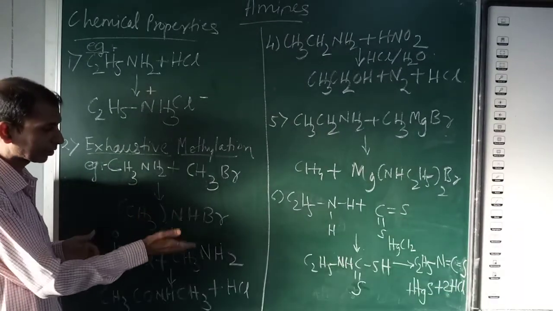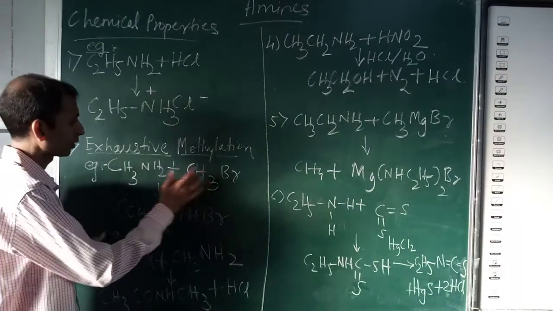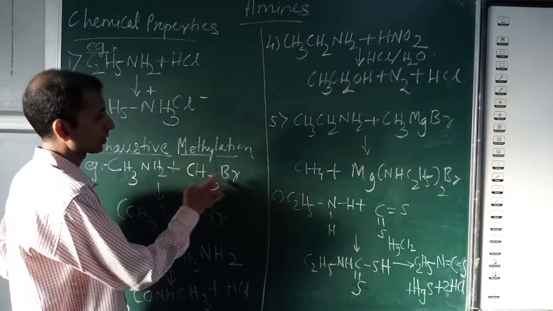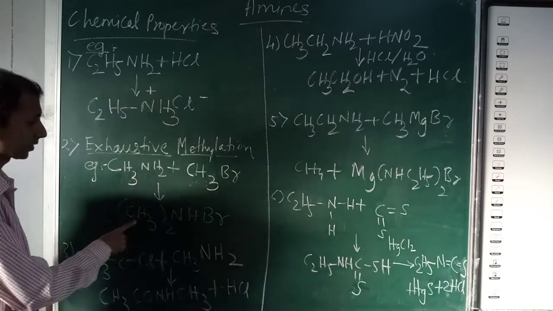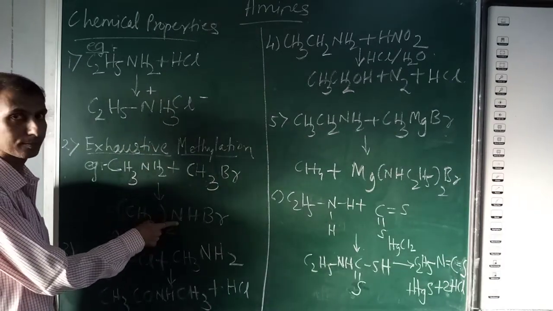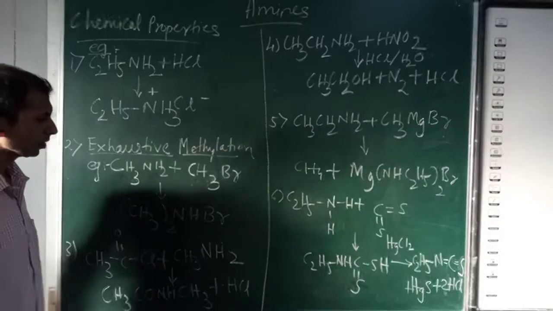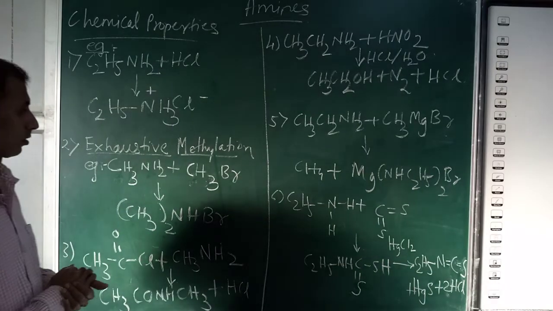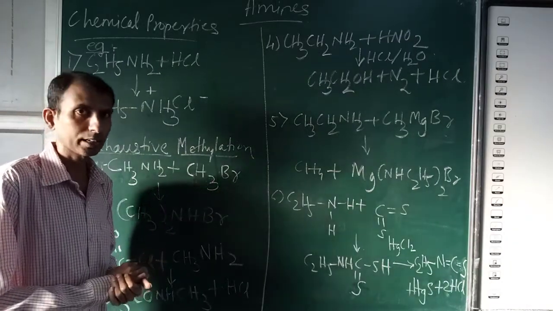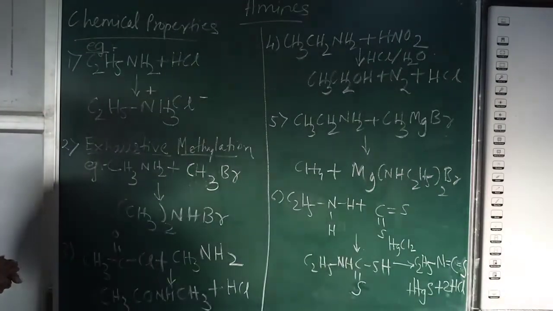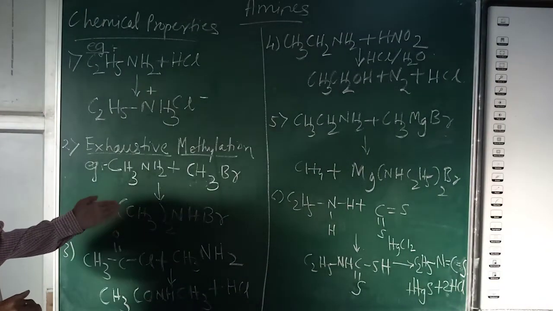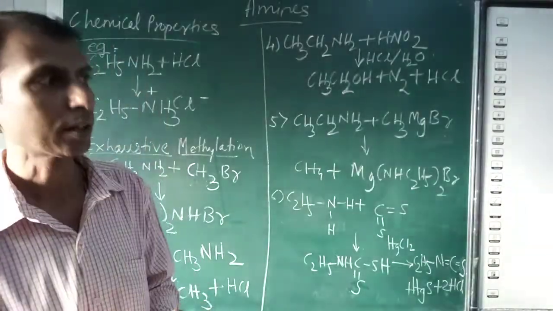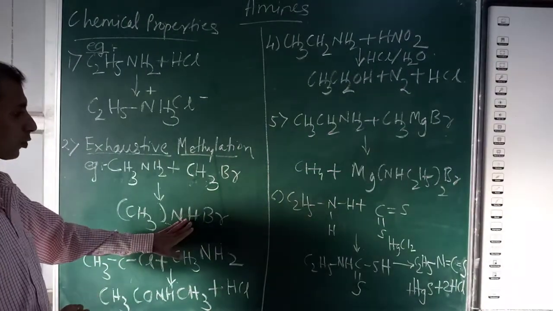But if you carry out the reaction and add one more molecule of CH3Br to this product, then you get CH3 thrice N and Br compound again. So CH3 thrice N and Br. After that the reaction will stop, because in the next step there will be no more hydrogens left here.